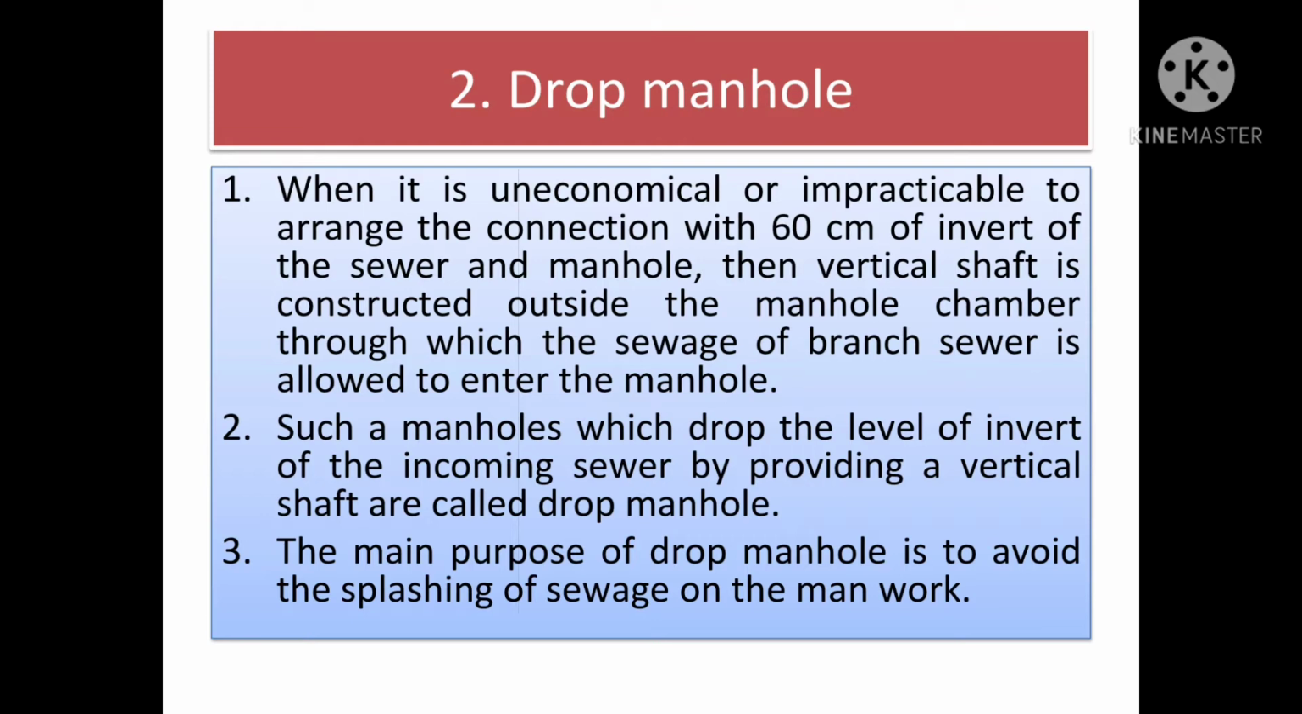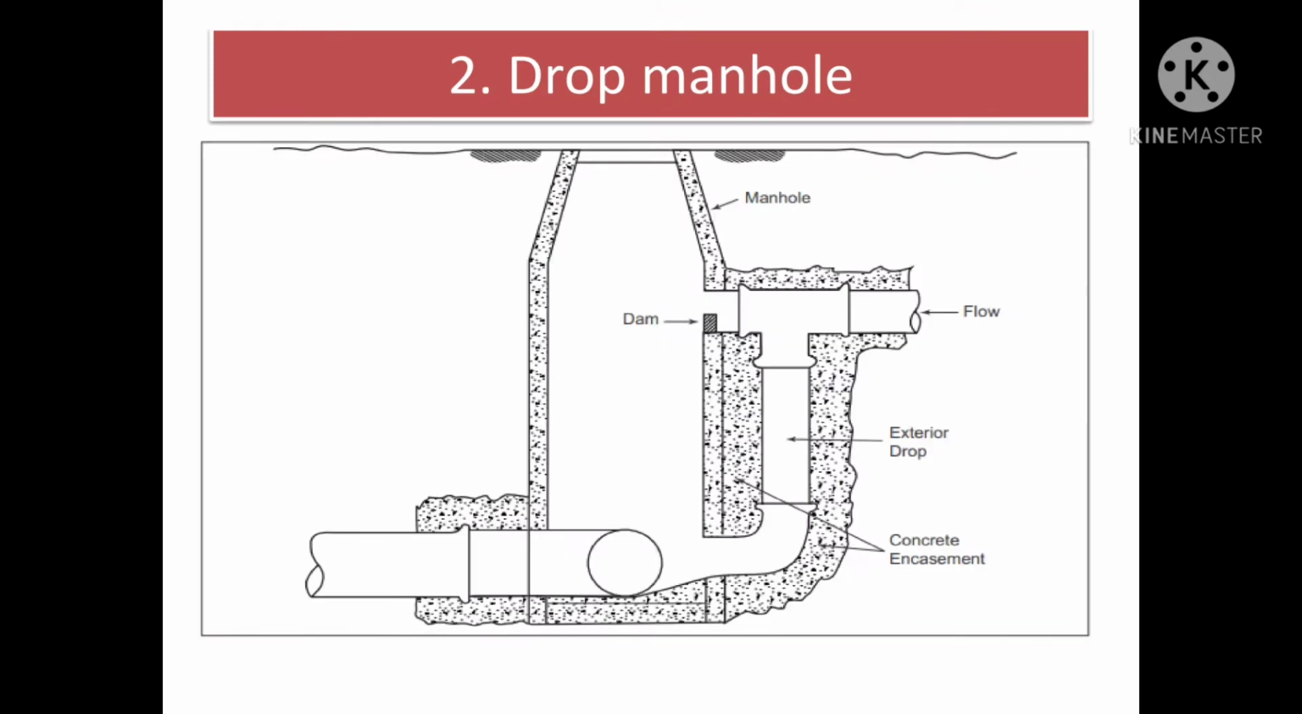Now see the typical details of a drop manhole as shown in the figure. The manhole in which a vertical pipe as shown in the figure is used is called a drop manhole, whereas the one using an inclined pipe is called a ramp.